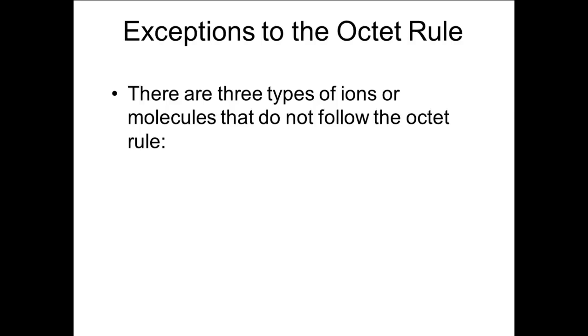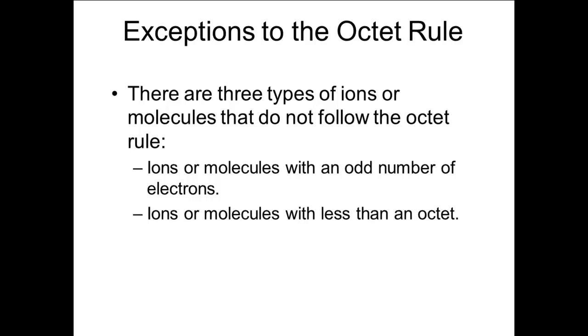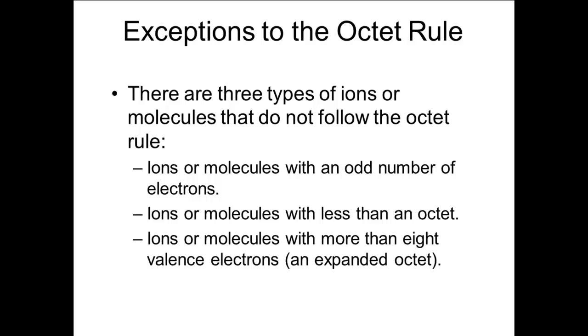These exceptions fall into one of three categories. Ions or molecules with an odd number of electrons. Ions or molecules with less than an octet. Ions or molecules with more than 8 electrons around one atom, an expanded octet. Let's start with ions or molecules with an odd number of electrons.